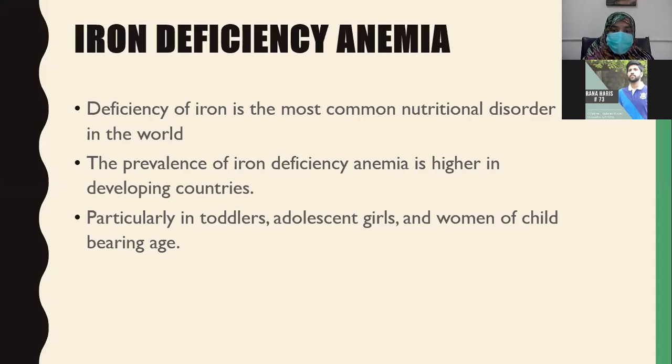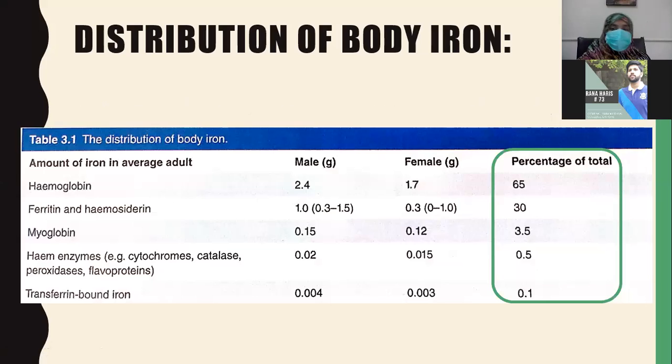Particularly in toddlers, adolescent girls, and women of childbearing age. Better look here, adolescent girls, and again the same gender, women of childbearing age, they are most affected by this iron deficiency anemia. So first of all, we should know how iron is distributed inside the body. The amount of average in male and female, and this is the percentage of total. We will focus more on this percentage.